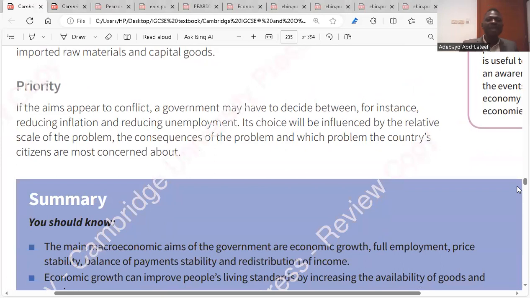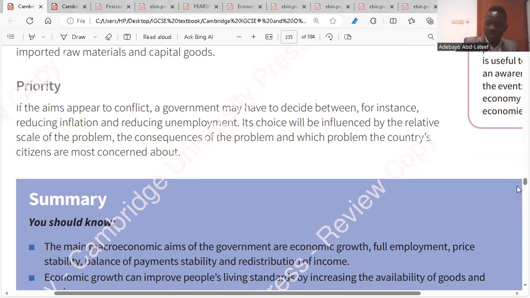They said if the aims appear to conflict, a government may have to decide between, for instance, reducing inflation and reducing unemployment. Its choice will be influenced by the relative scale of the problem, the consequences of the problem, and which problem the country's citizens are most concerned about. So there will be a trade-off here. There will be opportunity cost.